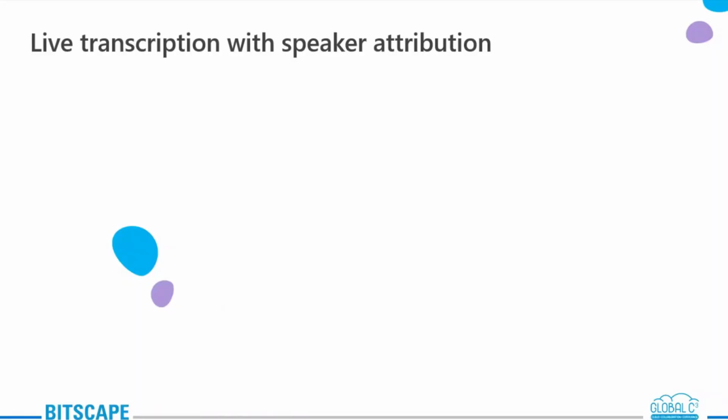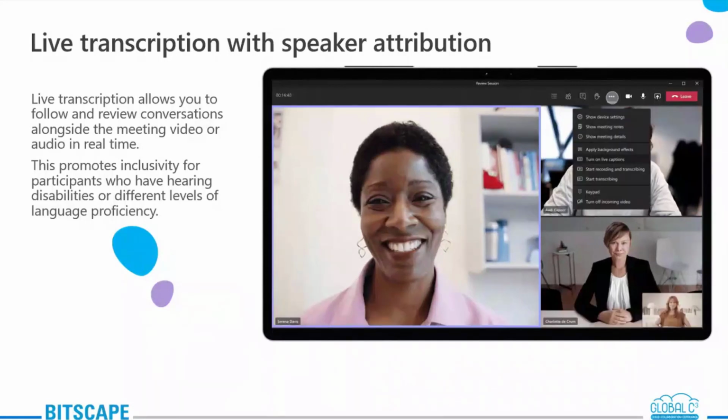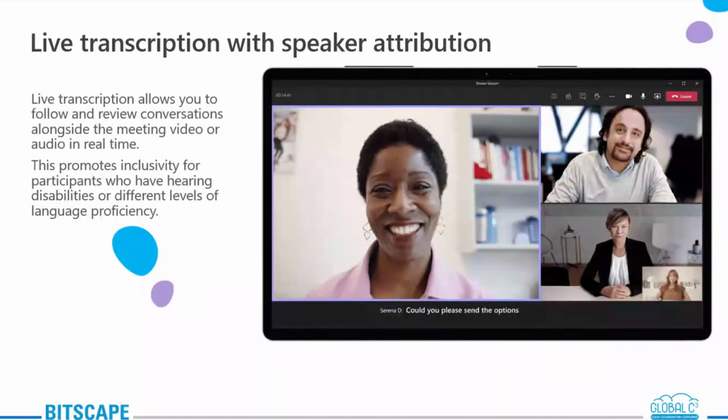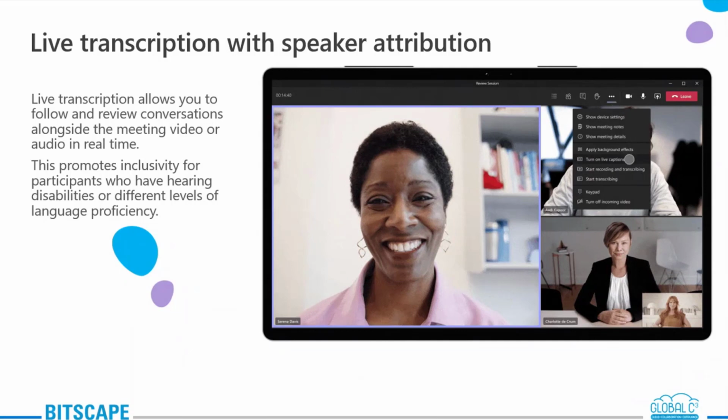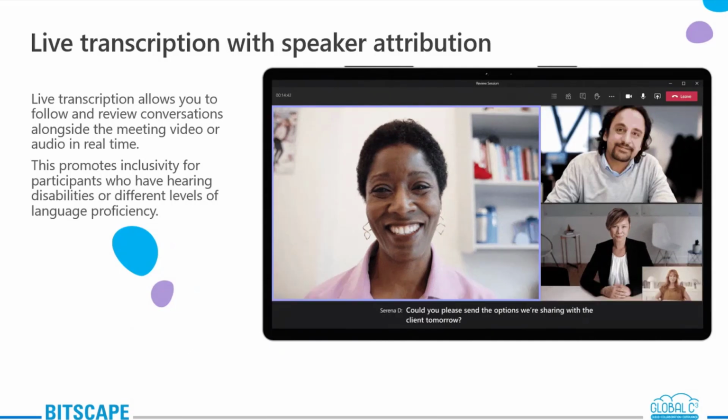Okay, first one we have is the live transcription with speaker attribution. So we have all been in situations where we are joining a meeting late. Okay, that's pretty much possible. So you don't want to interrupt the flow, but still you need to catch up quickly. Or also it is possible, for accessibility reasons or ambient noise situations, you need help following the conversation and understanding who is actually speaking.